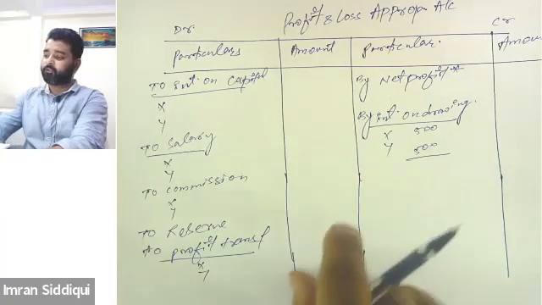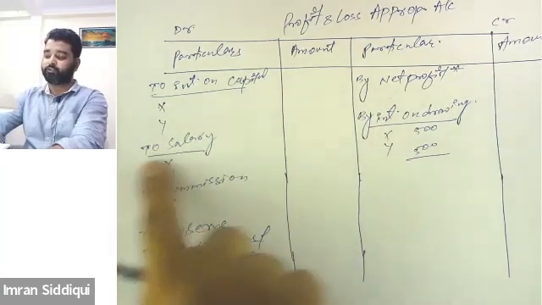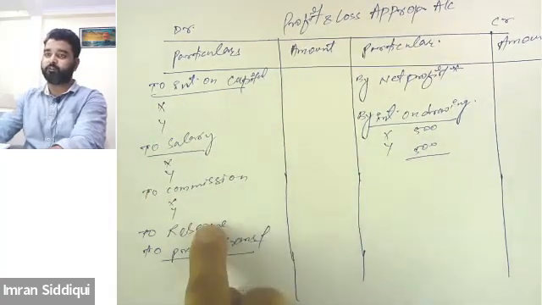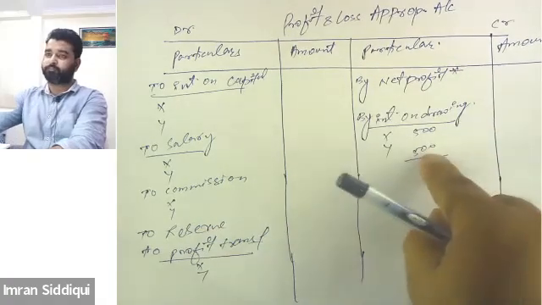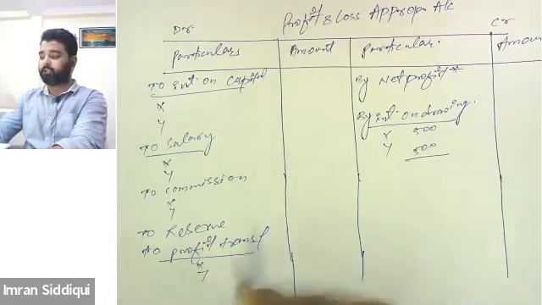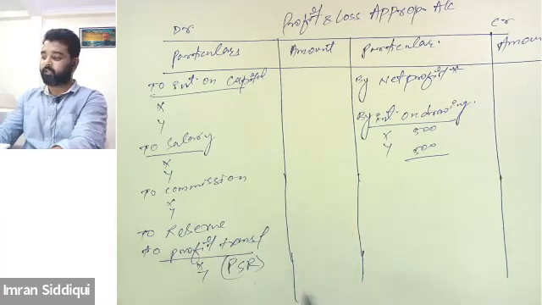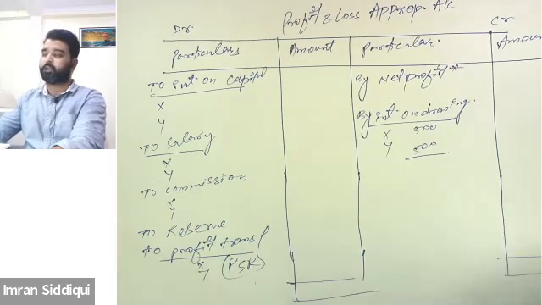And after subtracting interest on capital, salary, commission, and reserve out of the profit, the remaining amount will be transferred among the partners in their profit sharing ratios. Okay, then we will close both the sides of the account.